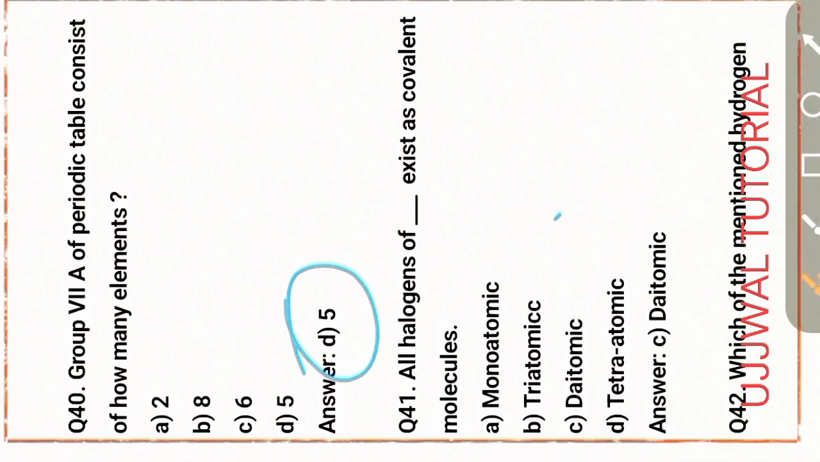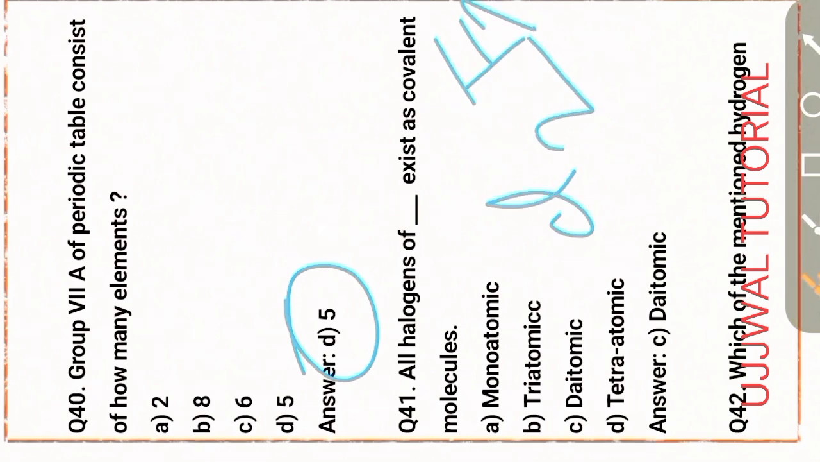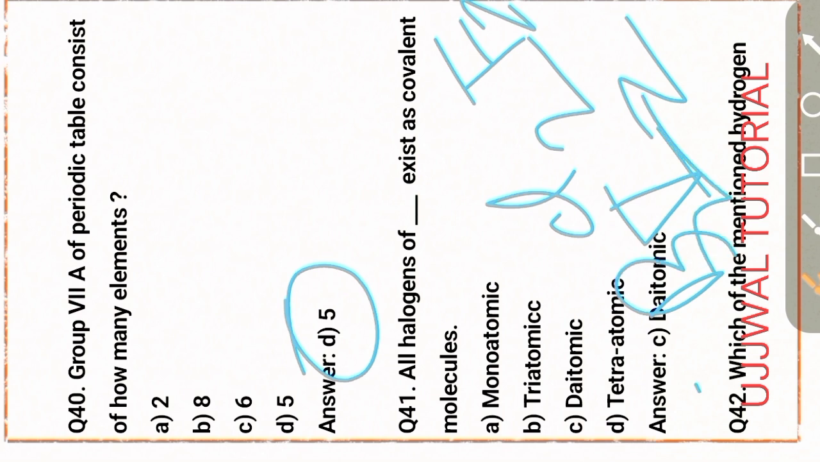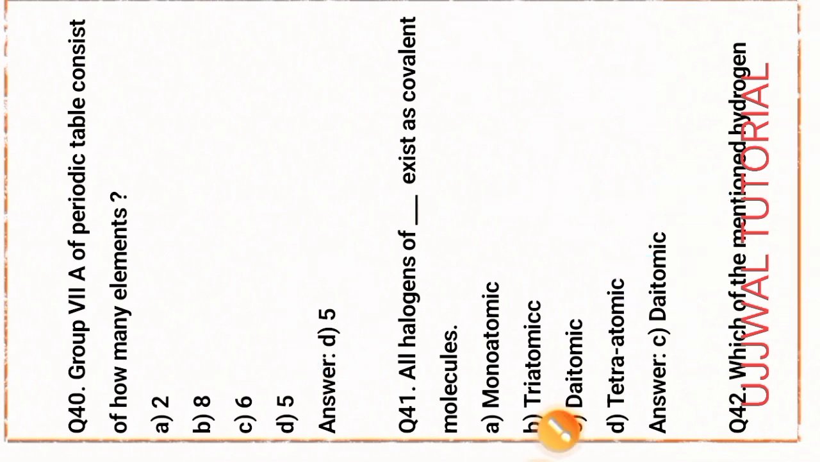Okay, next question, question number 41. All halogens exist as covalent molecules, diatomic. So that is Cl2, F2, I2 iodine, Br2. Okay, it is all diatomic. So C is the right answer, diatomic.